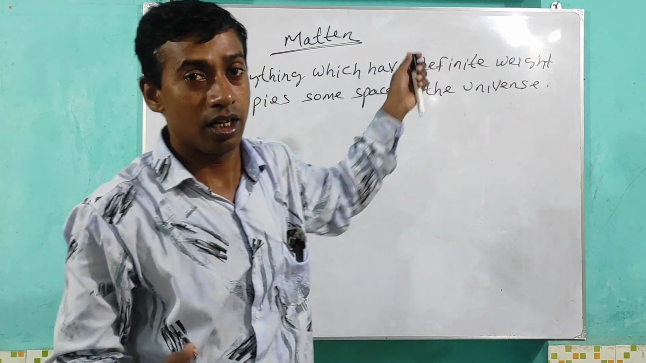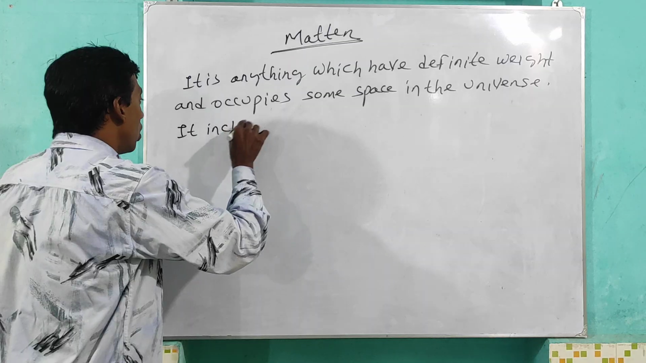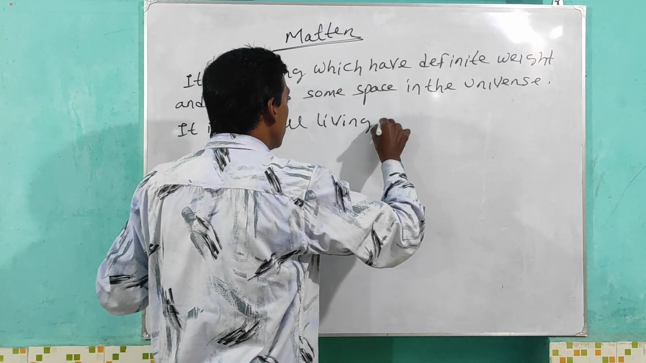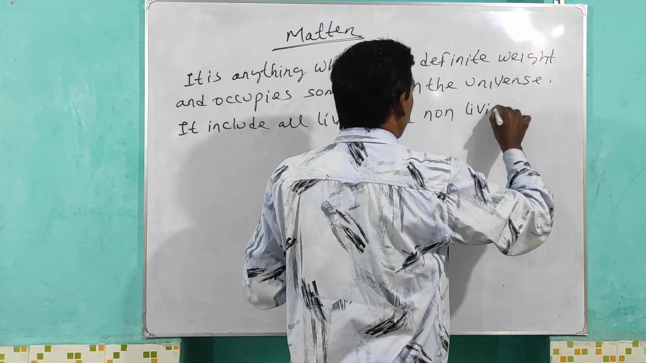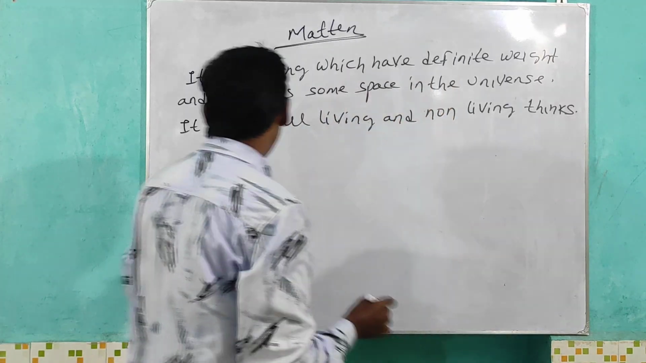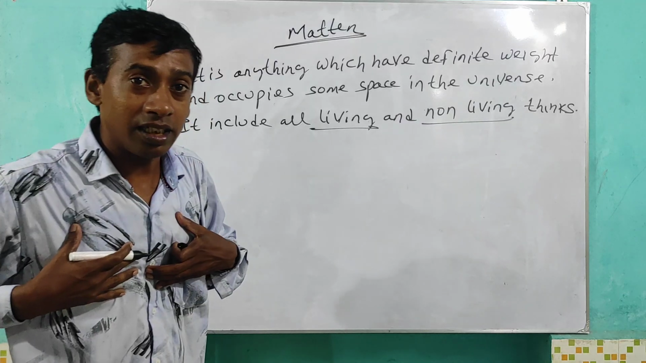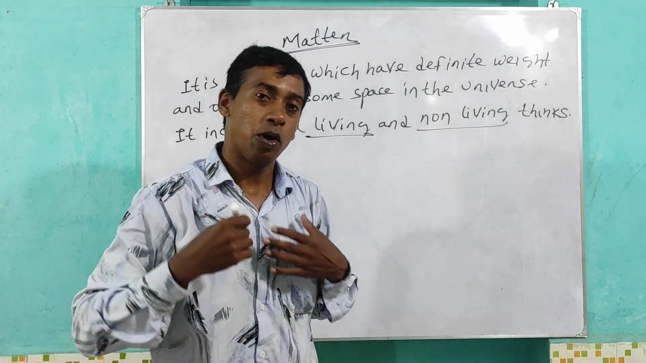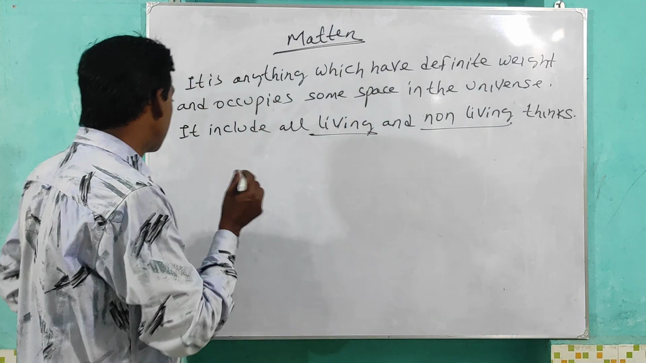That is matter. It includes all living and non-living things. Meaning inside the matter, living bodies are present and non-living bodies are also present. We are present and this pen is present. This pen has no life, so it is non-living. We have life, so we are living bodies. Okay, next, classification.